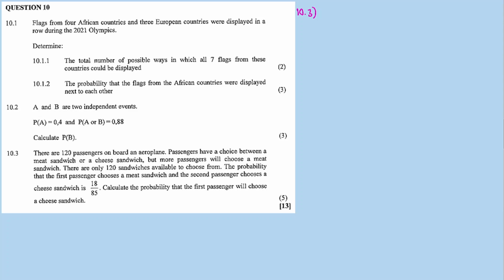So whoever prepares these sandwiches must make sure there are more meat sandwiches than cheese sandwiches, because many people like meat sandwiches. And then they say there are only 120 sandwiches available to choose from. The probability that the first passenger chooses a meat sandwich and the second passenger chooses a cheese sandwich is 18/85. Calculate the probability that the first passenger will choose a cheese sandwich.